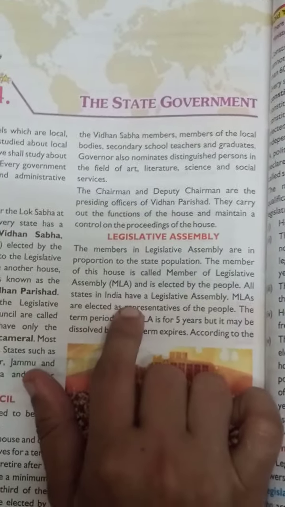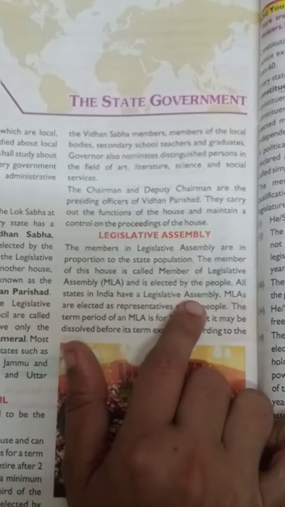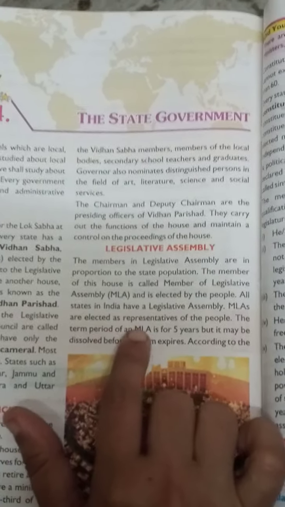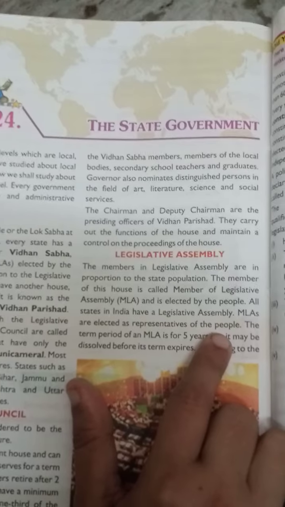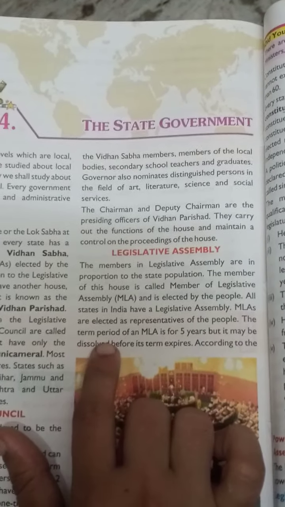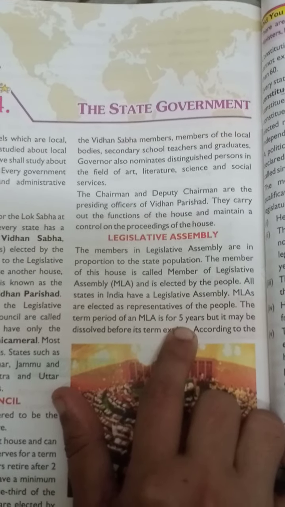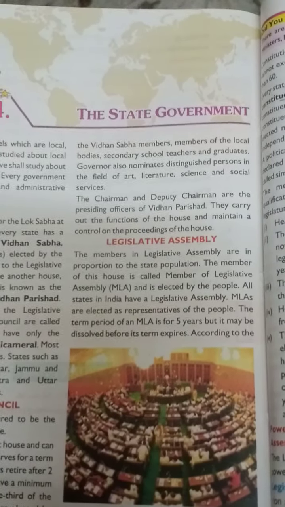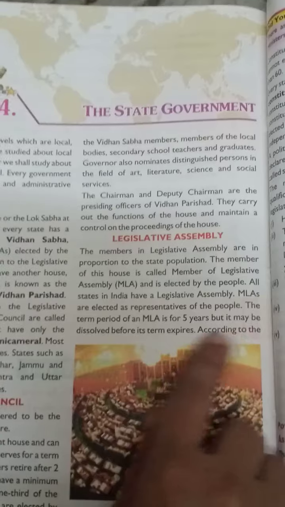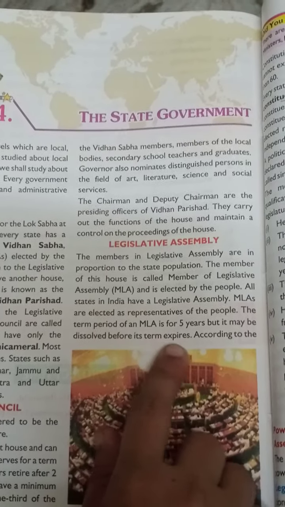All states in India have a legislative assembly. MLAs are elected as representatives of the people. The term period of an MLA is for 5 years. So, for how many years are they elected? For 5 years. But it may be dissolved before its term expires.